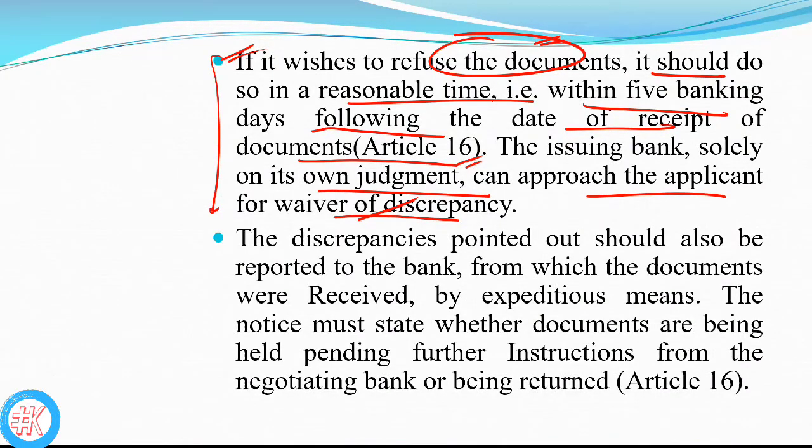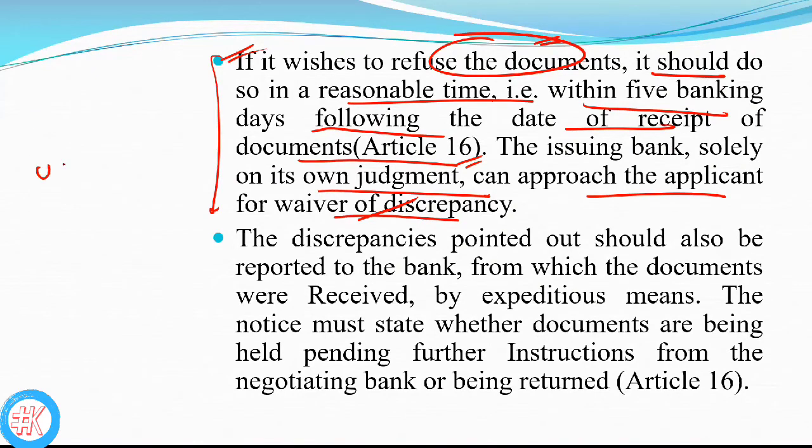The discrepancies pointed out should also be reported to the bank from which the documents were received, by expeditious means. The notice must state whether the documents are held pending instructions from the negotiating bank or are being returned. All these points you have to check. Sometimes these documents are also forwarded to another bank, so you also have to raise the point with the other bank, whether you have entertained the documents or the documents are pending with you awaiting further instructions from our side. This is also mentioned in Article 16.